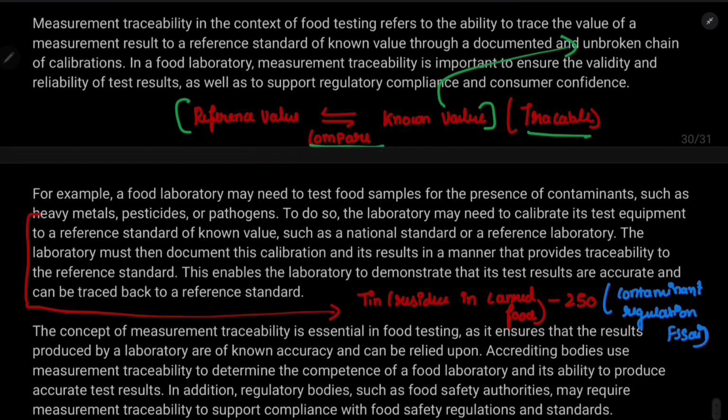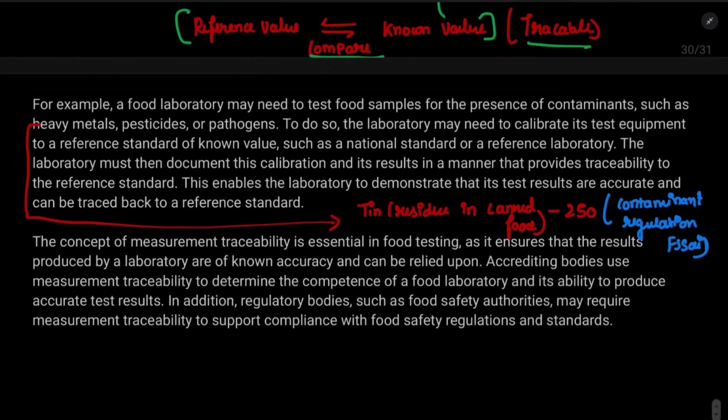Okay, I have given an example here. See, tin has a residue limit in canned food. We should not have tin more than 250. The residue of tin should be less than 250 in the case of canned food. This 250 value is given in the contamination regulation of FSSAI, so I will take it as the reference value. I will compare my known value with the reference value, which is traceable to one another.